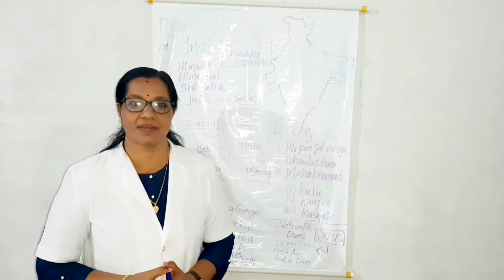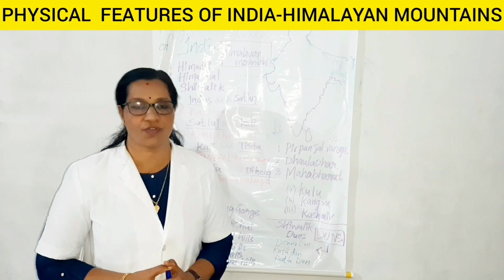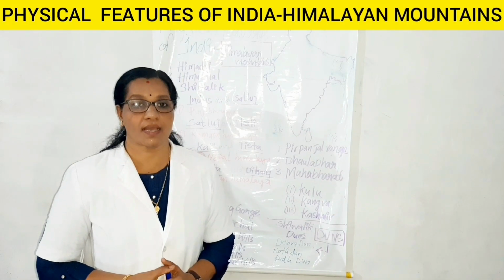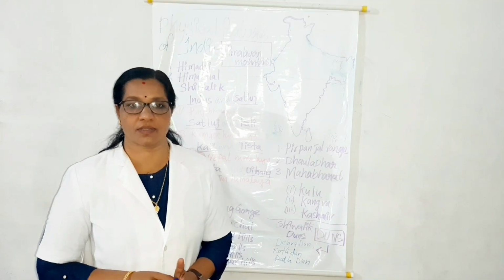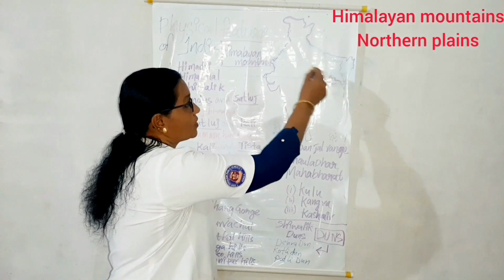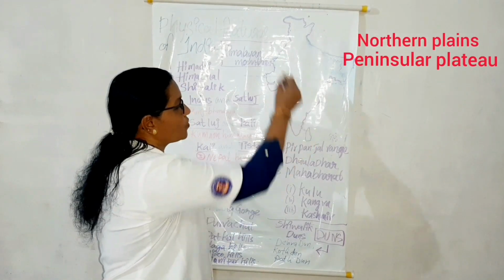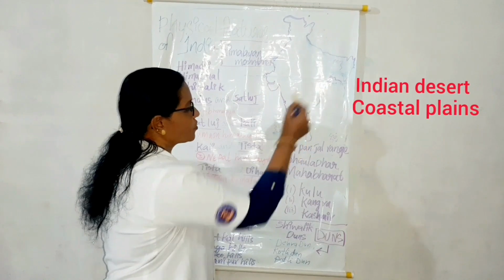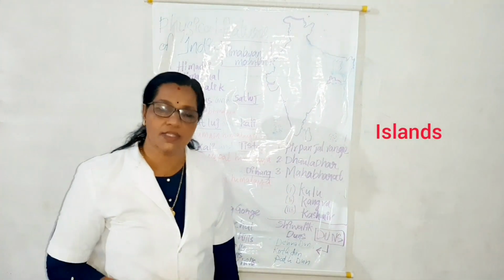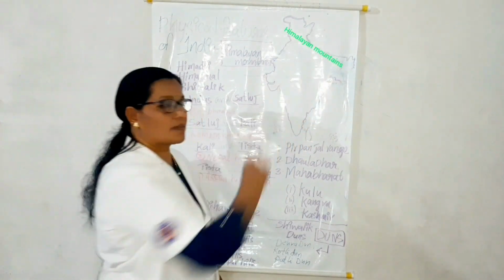Today let's discuss the major physiographic divisions of India. We all know that India has 6 major physiographic divisions: Himalayan mountains, the northern plains, peninsular plateau, deserts, coastal plains and islands. Now the first major one, Himalayan mountains.